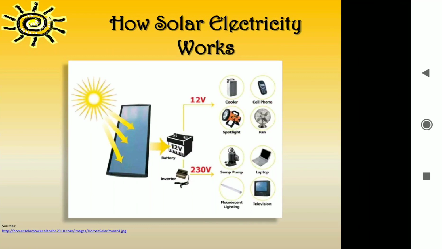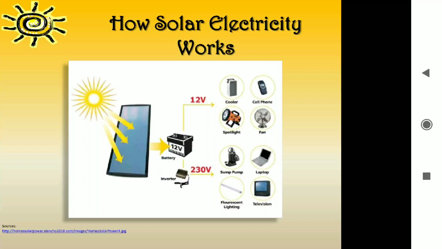As you can see, there's a solar plate. This is called a photovoltaic cell, and these cells are made of semiconductor material. We know that basically two kinds of semiconductor material are used. First is silicon, and second is germanium. As you know, what is a semiconductor material? A material that lies between a conductor and an insulator is called a semiconductor material.